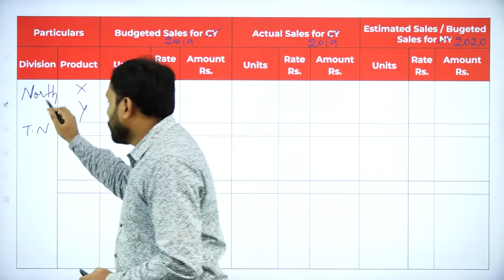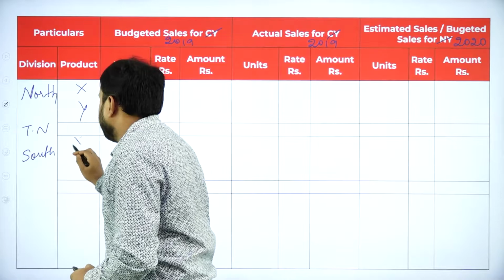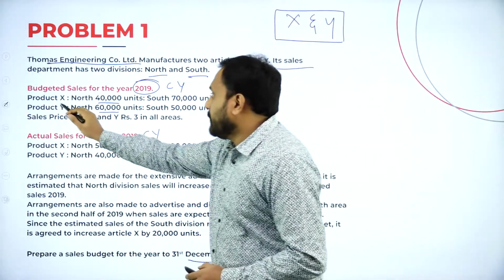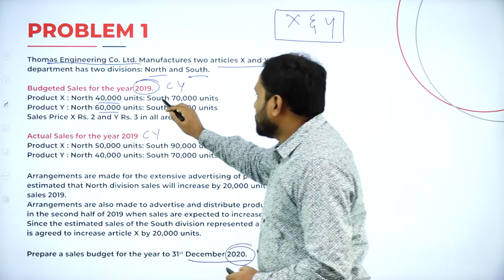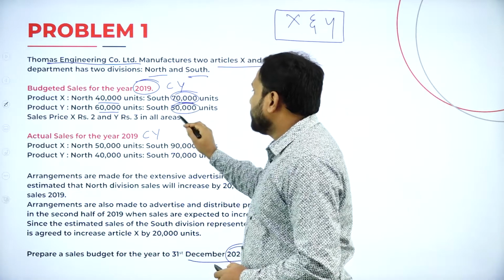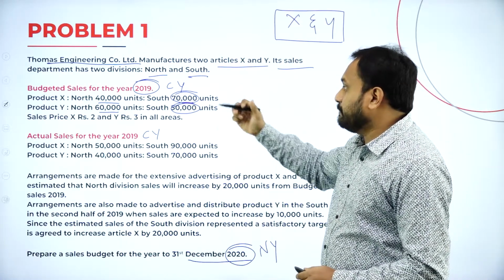Now, the same way here, north is done. We have something called south. Again, we have two products, X and Y. So we'll go back to the product. Now here X, south how much it is? 70,000, and Y it is how much? 50,000. 70 and 50,000 we have, that is budgeted.